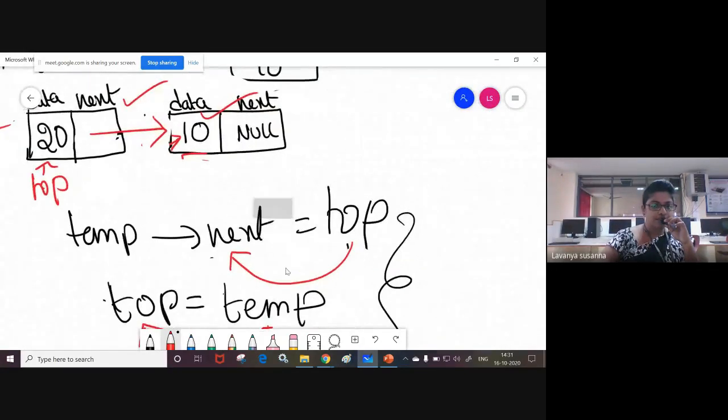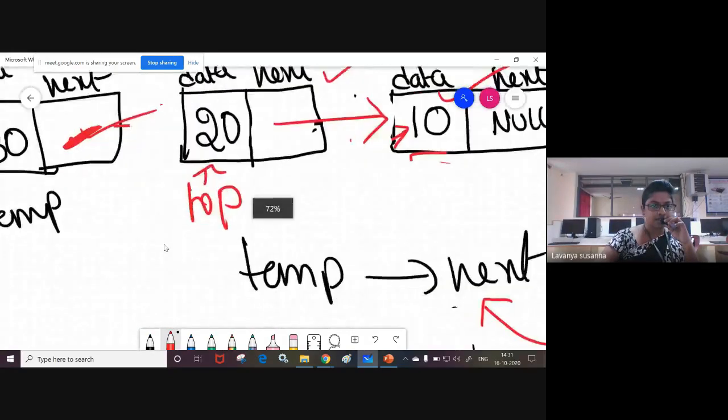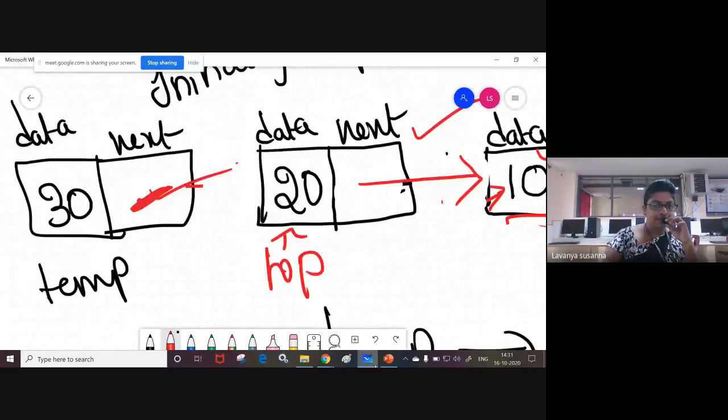Temp of next equal to top. You are assigning the top address to the temp next field. The temp next field contains the address of which node? Element 20. Okay, you are assigning, that means it is pointing like this. It contains the address of node 20, which top points to.